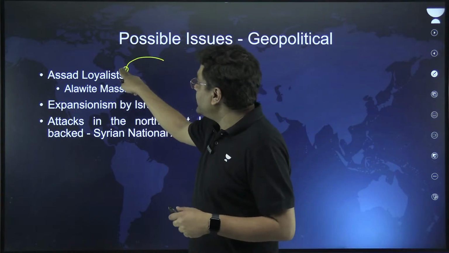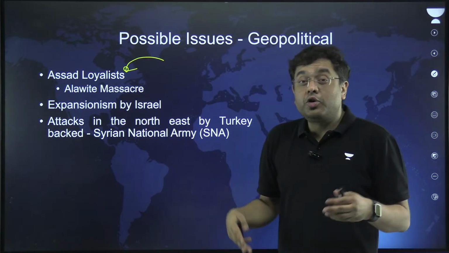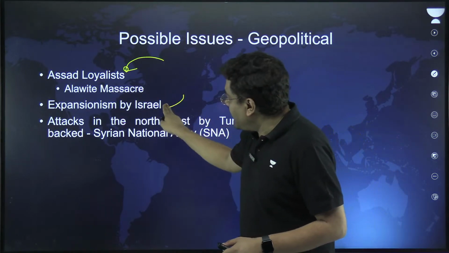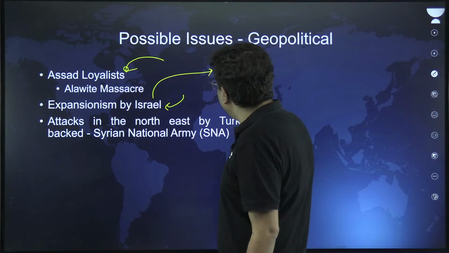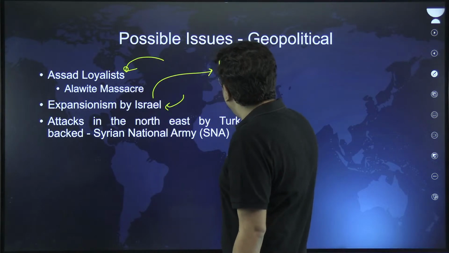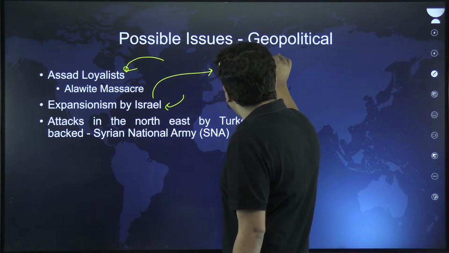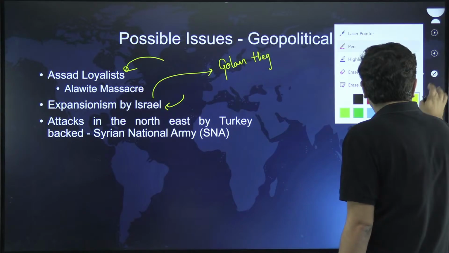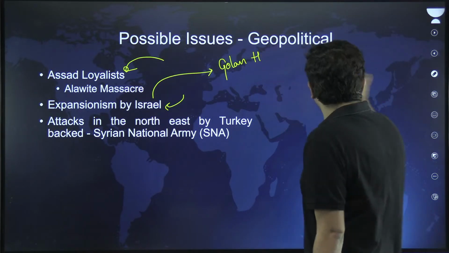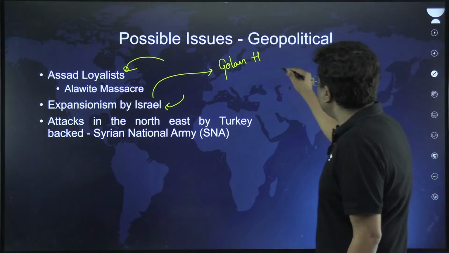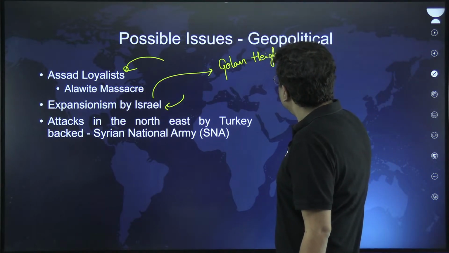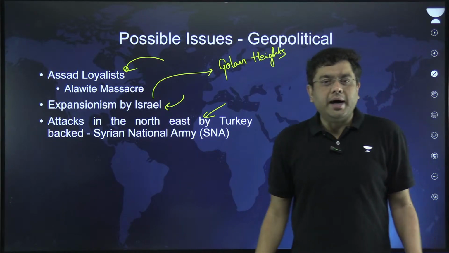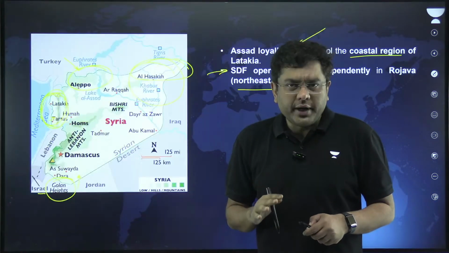Basically, the Assad loyalists in the coastal areas are carrying out large-scale massacres of the Alawite population. Then expansionism by Israel in the region of Golan Heights poses a problem, right, for the region of Syria. So here it poses a substantial issue. Then attacks in the northeast by the Turkish-backed Syrian National Army. So these are the geopolitical issues.